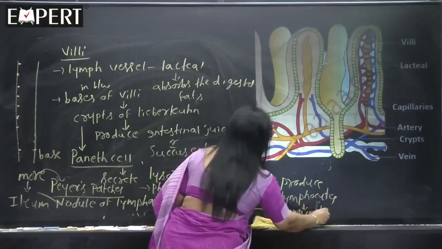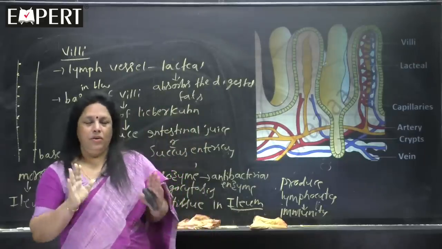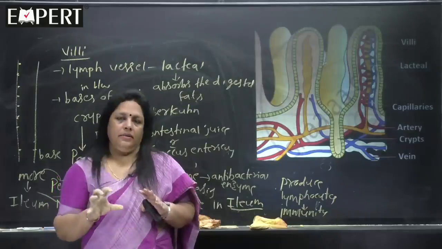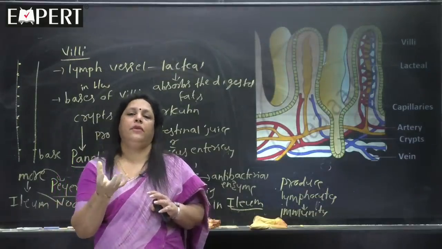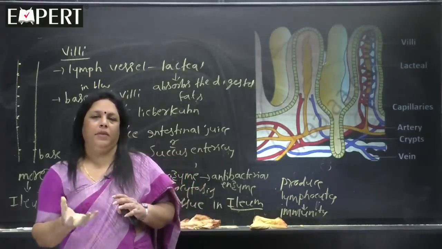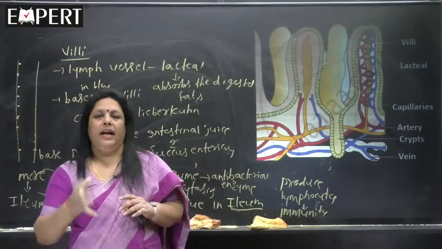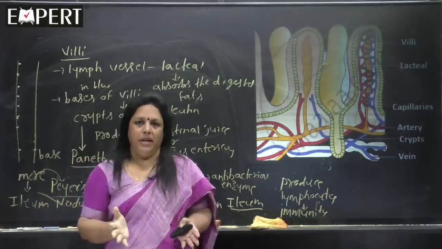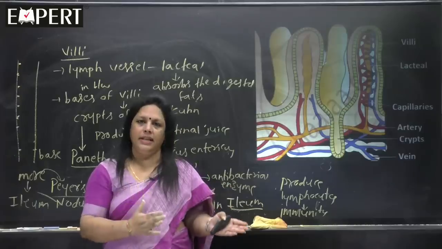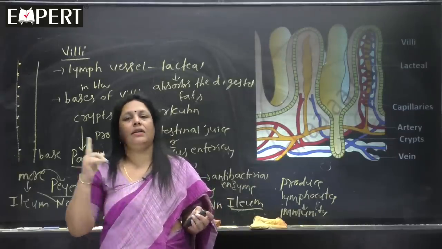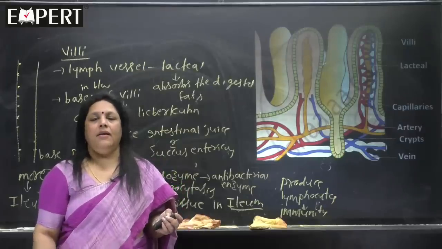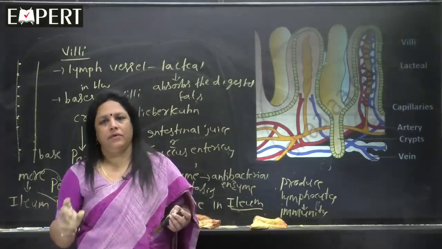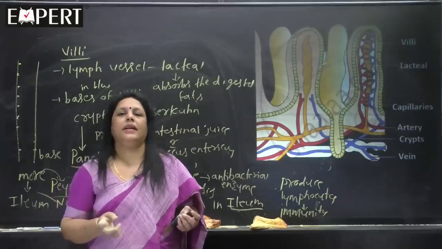One last time I want to tell you, all over the length of the intestine, there are nodules of lymphoid tissue. Nodule means ball-like structure, okay, and these nodules of lymphoid tissue are more in number in the ileum part of the small intestine. There they are called Peyer's patches. The function of Peyer's patches is production of lymphocytes which cause immunity.